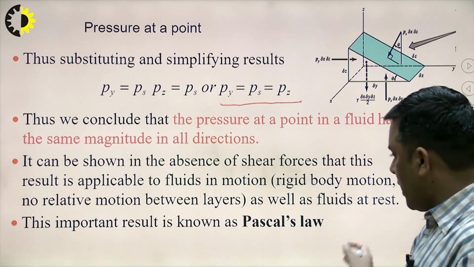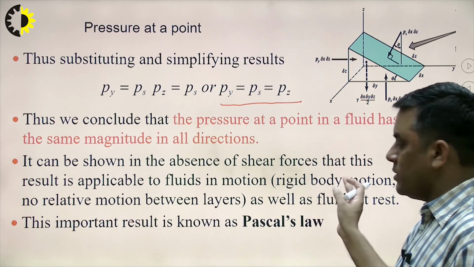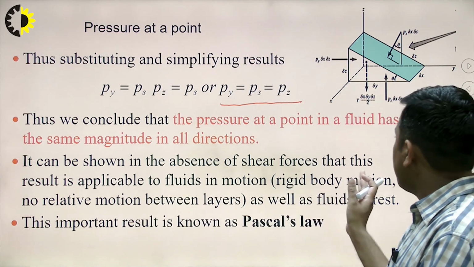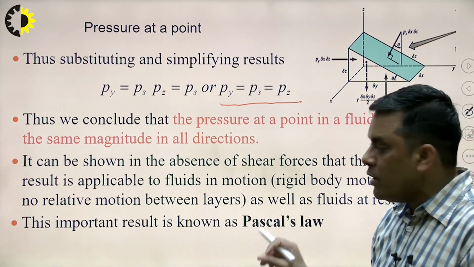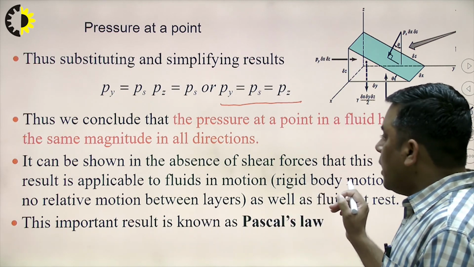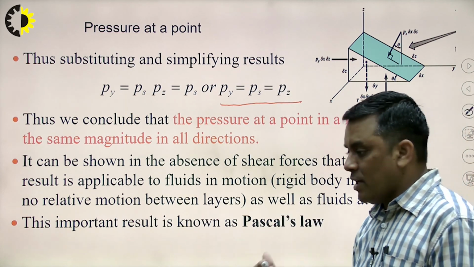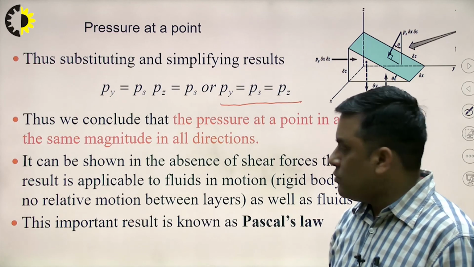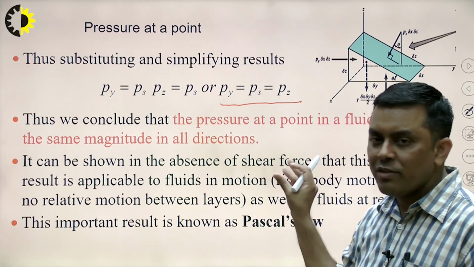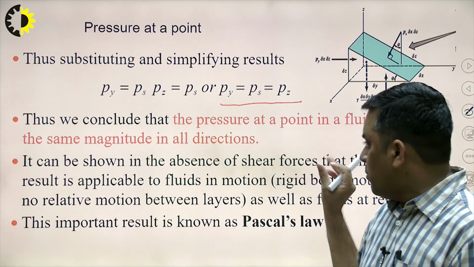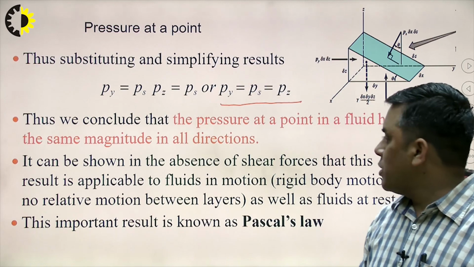I hope by this video we are able to understand what basically pressure is, what we mean by pressure at a point, whether it is a scalar or a vector quantity, and what the difference is between absolute pressure, vacuum pressure, gauge pressure and atmospheric pressure. Although I told you earlier that this is a very small video related to pressure only, a small topic, I hope the things are clear. Okay, so thank you very much for watching the video. Thank you.